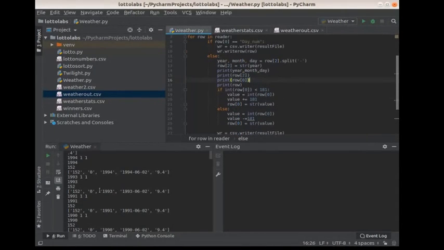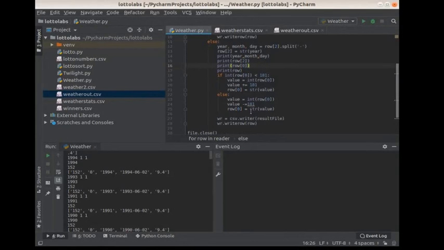Why is it 152? Well, what you'll see later on is that I want to set the date for the purpose of graphing.